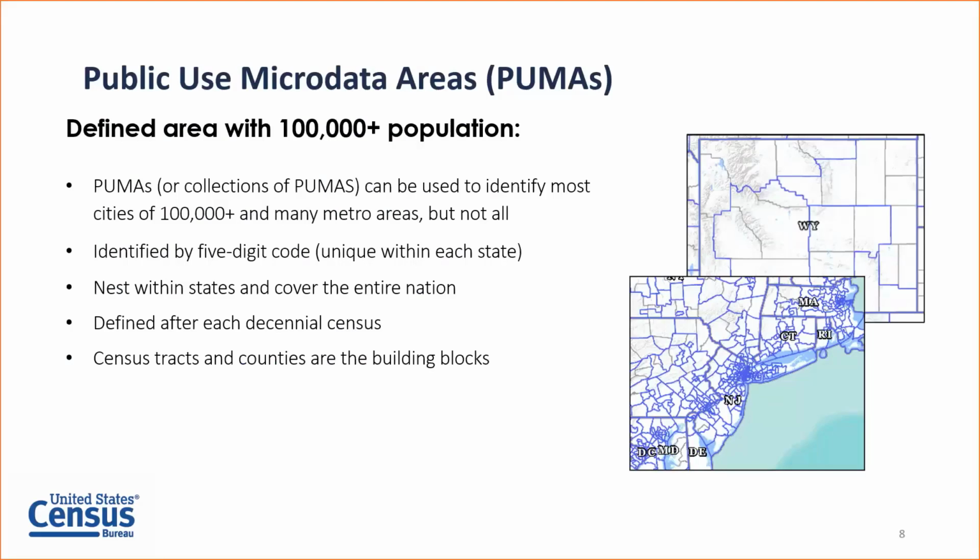PUMAs can be used to identify many cities and metropolitan areas of 100,000 people or more, but not all of them. They are unique within each state. So there's a 5-digit PUMA code. When you combine that with the state code, that gives you a unique area. PUMAs nest within states, so they fit neatly in the state boundaries, and they comprehensively cover the entire nation, and they're redefined after each decennial census. The most recent PUMAs are based on census tracts and counties as the building blocks.